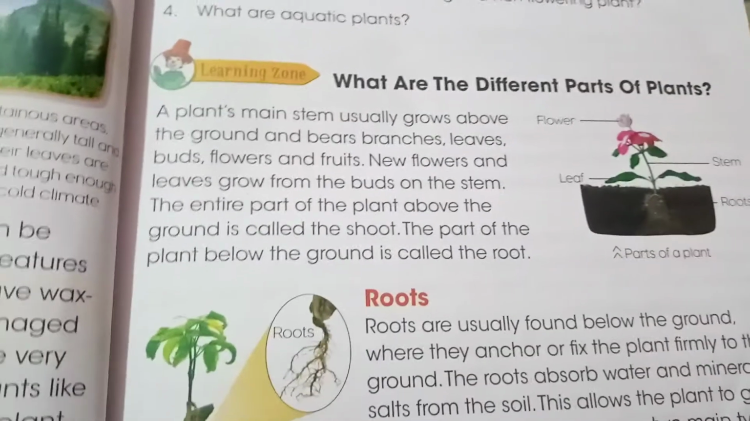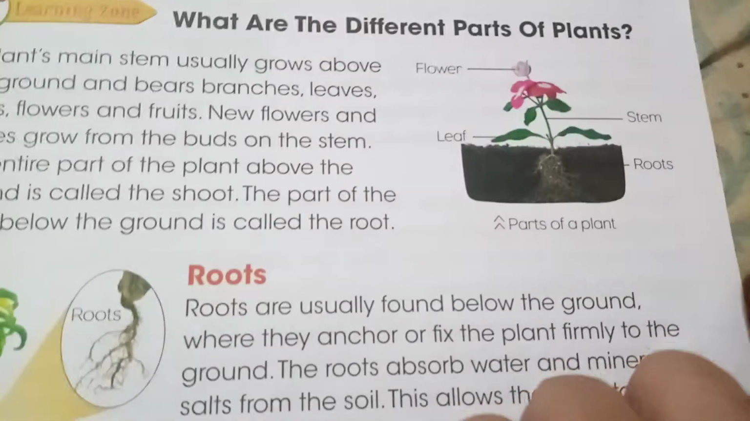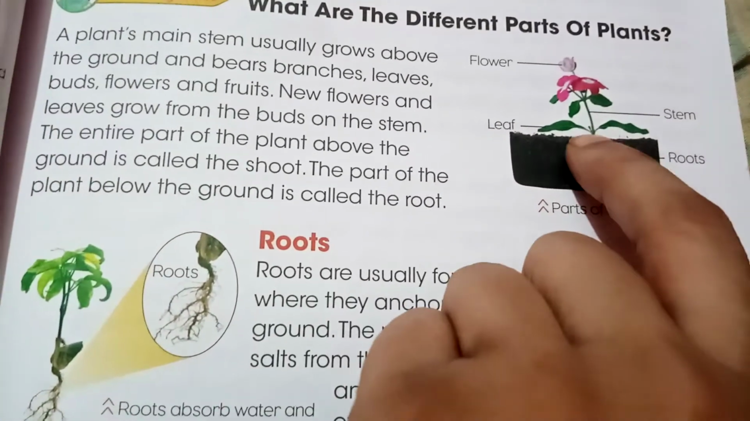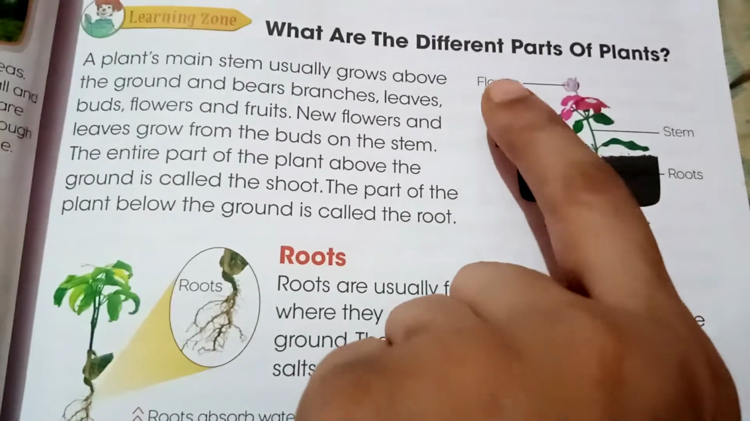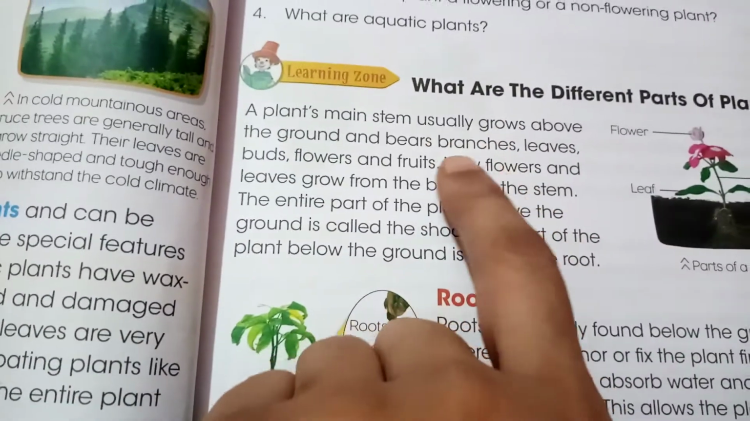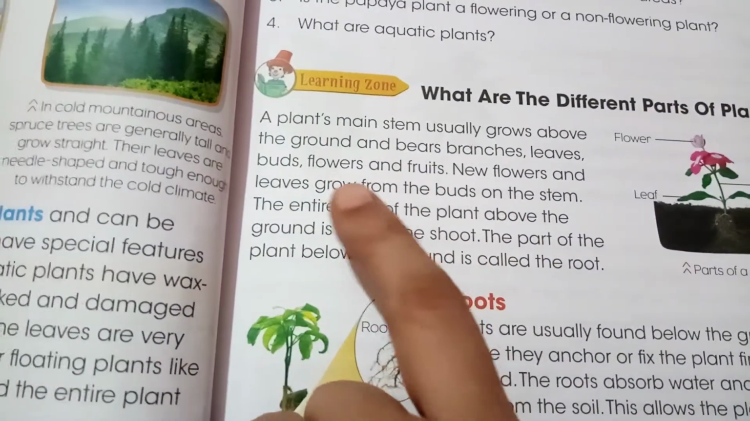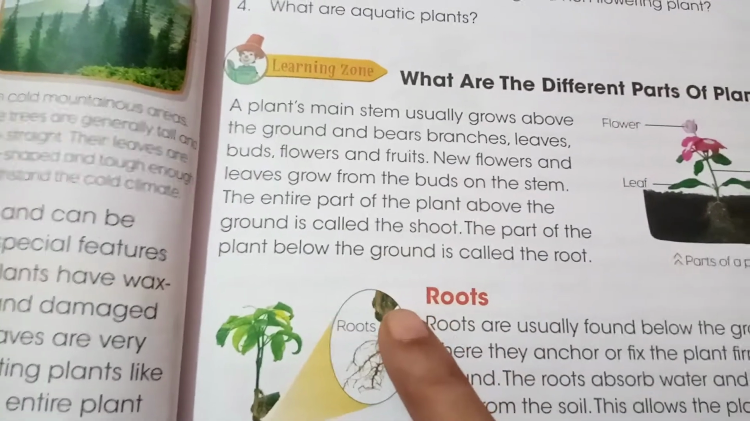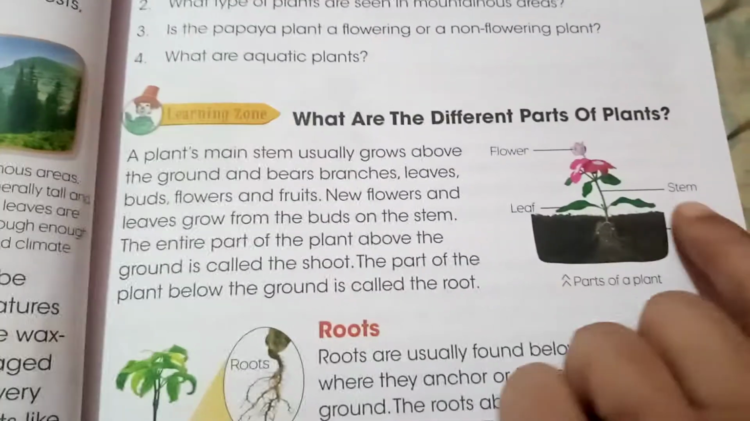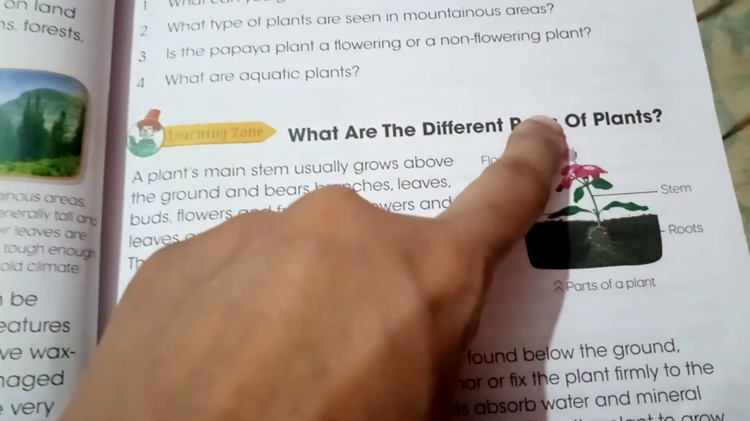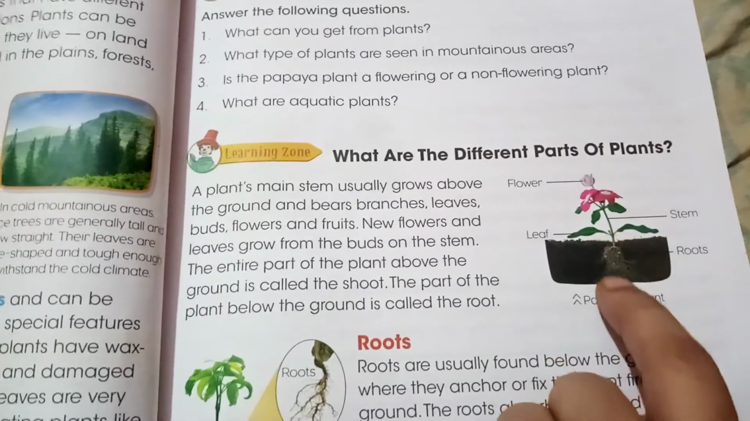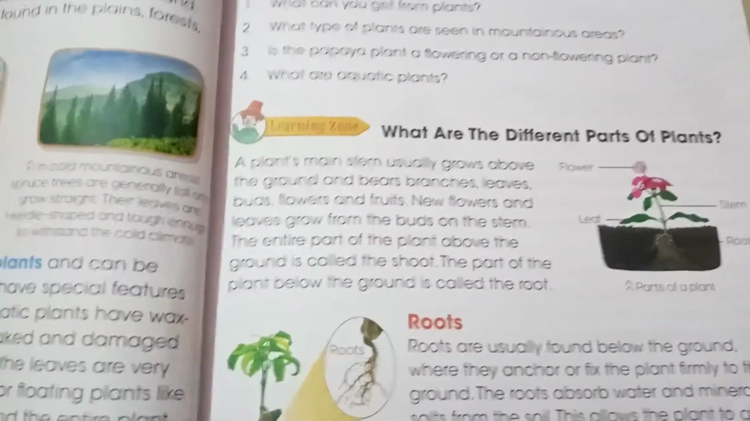Then we studied the different parts of the plant. I showed you that the part of the plant that is in the soil is called roots, and what is above the soil is stem, leaf, flower, fruits, and bud. A plant's main stem usually grows above the ground and bears branches, leaves, flowers, and fruits. New flowers and leaves grow from buds on the stem. The entire part of the plant above the ground is called the shoot. This part from here till the top is called the shoot system, and what is under the ground is called the root system.